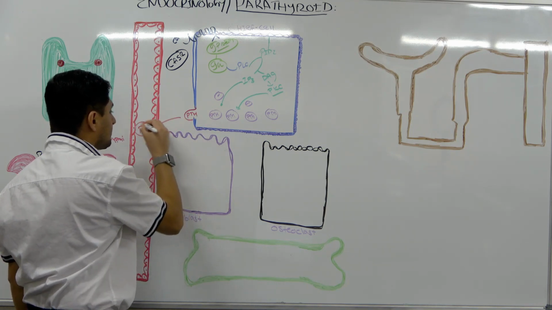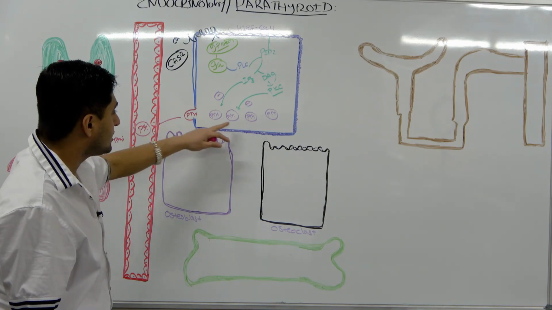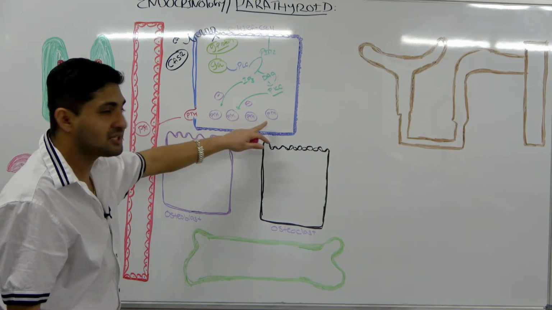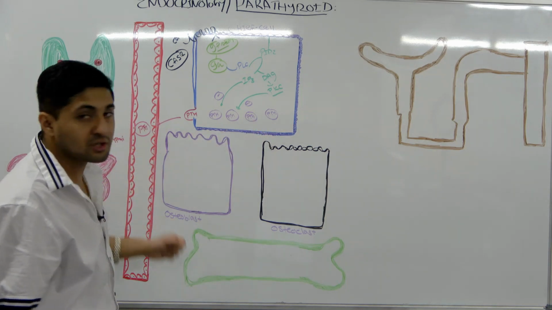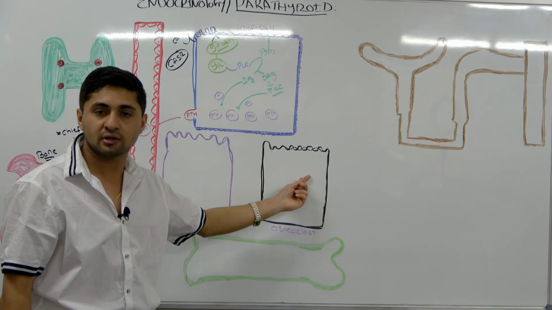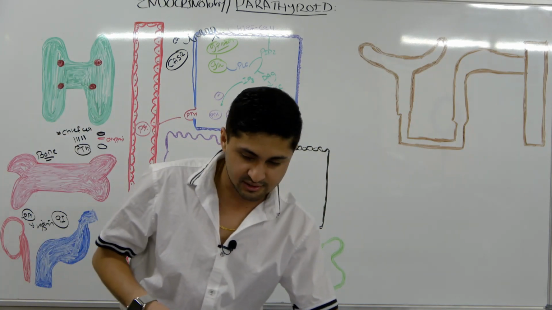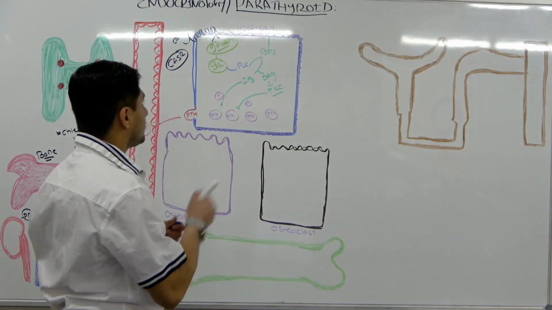So parathyroid hormone is continuously produced this way. It is constantly being produced and released into your circulation, and it does its function. It goes and works on the receptors. That is what normally happens. But whenever there is a falling level of calcium going on,